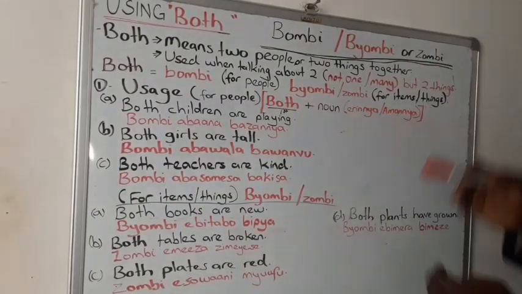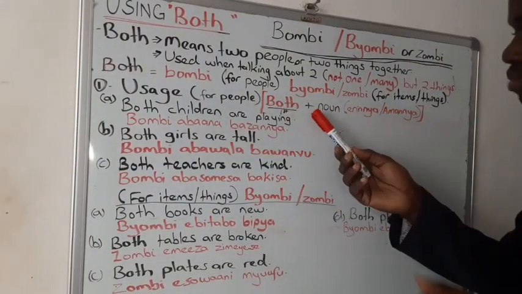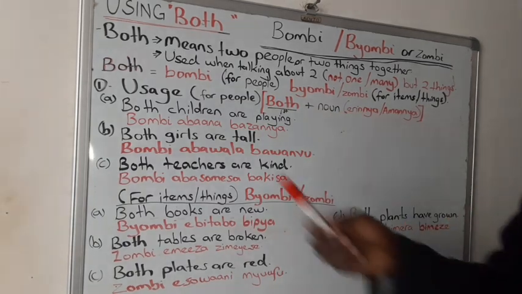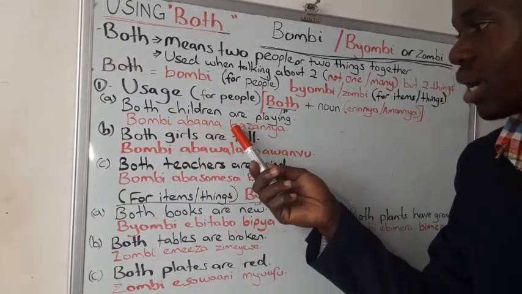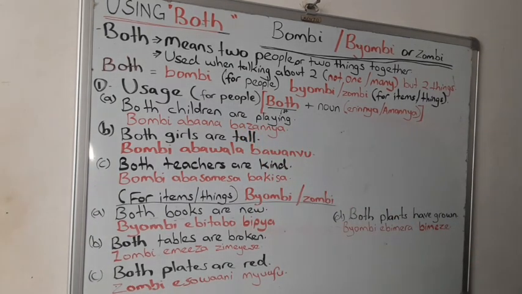See, we followed this order. You start with both, followed by the noun and the verb. So both children are playing. It's bombi abaana bakola ki? Bazanya. Good.